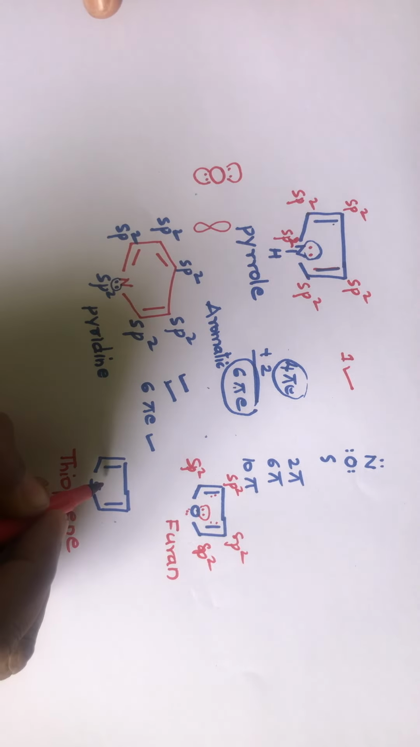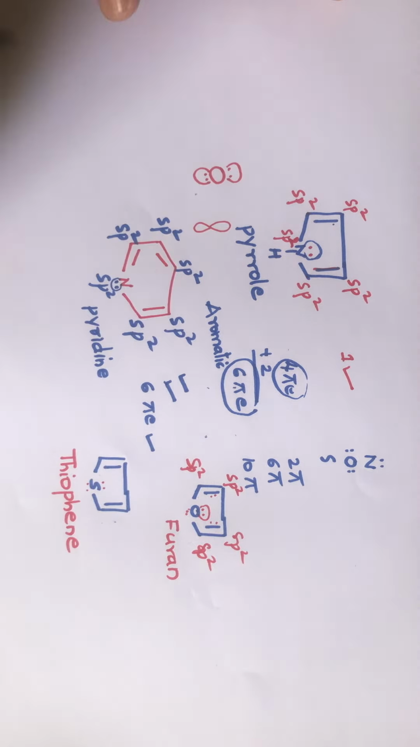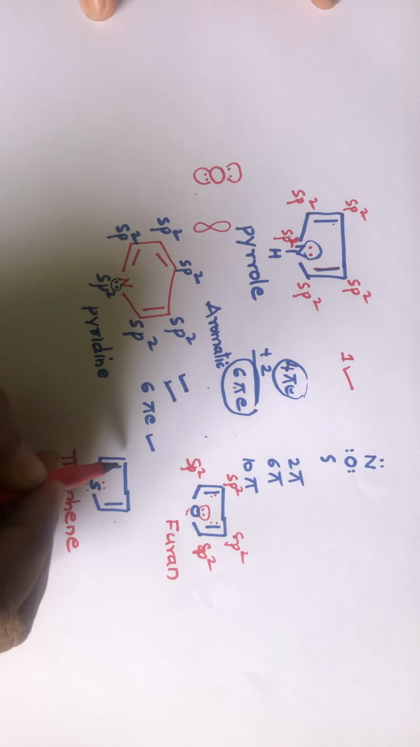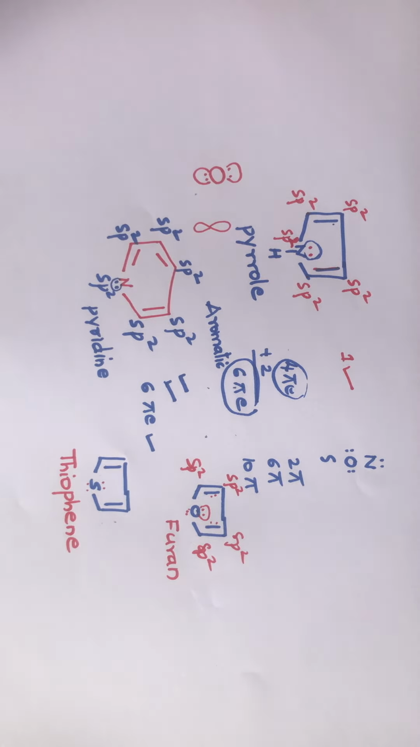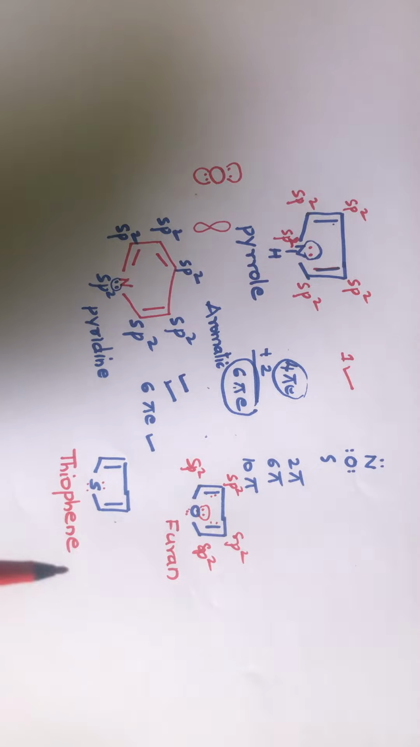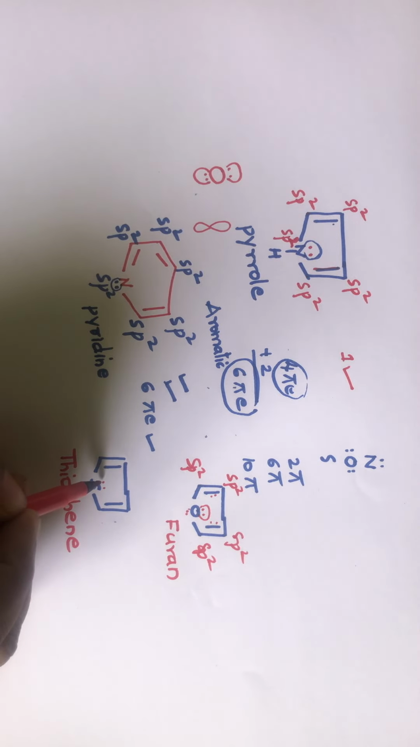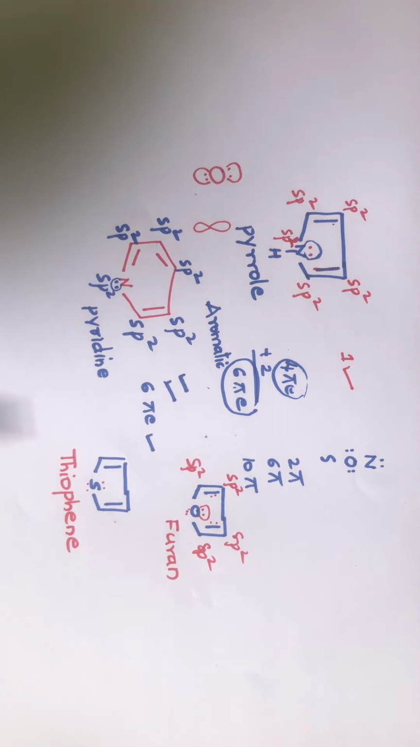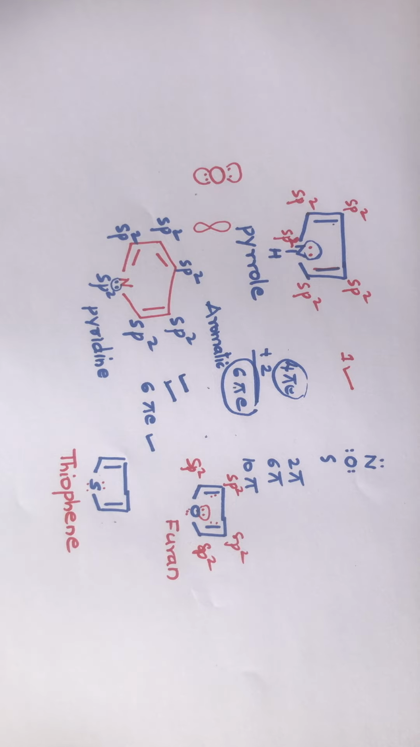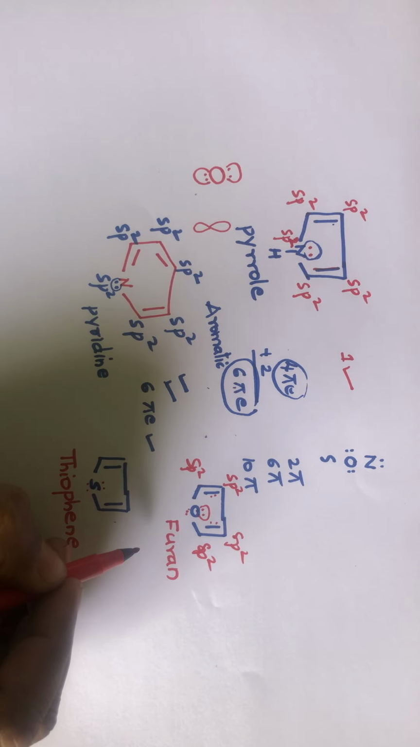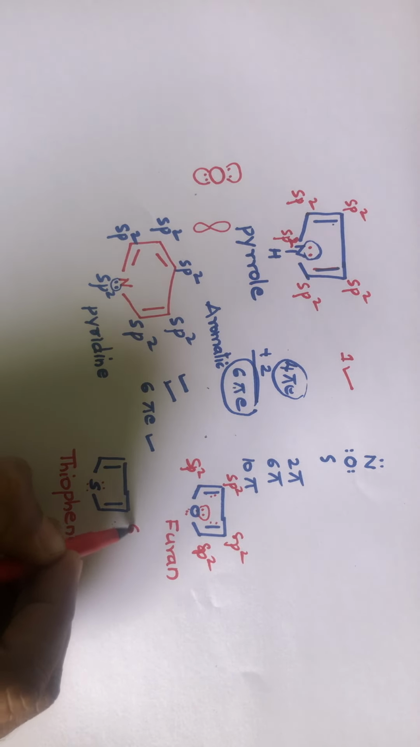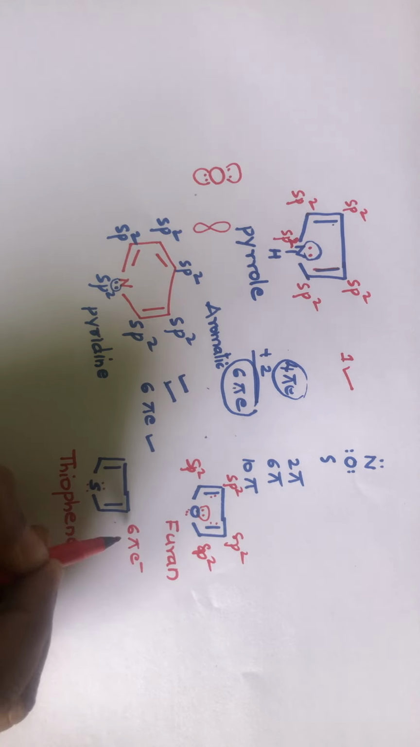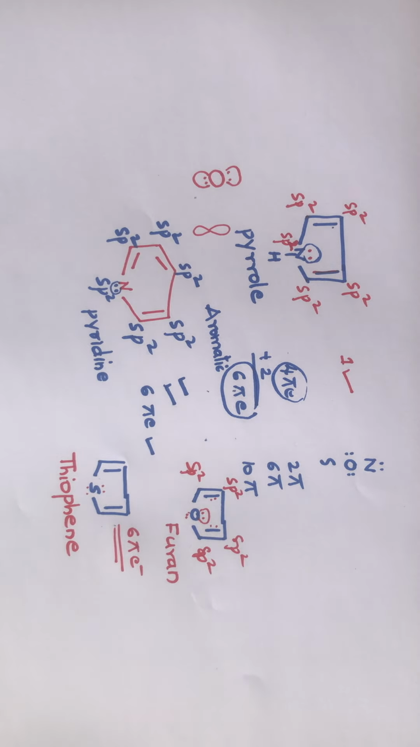Thiophene is also the same. This also has a lone pair of electrons, so it is cyclic. The carbon atoms are sp2 hybridized, and out of the 2 lone pairs of electrons, one lone pair will be involved in delocalization. So 6 pi electrons will be there. Hence, because of this, the molecule will be aromatic in nature.